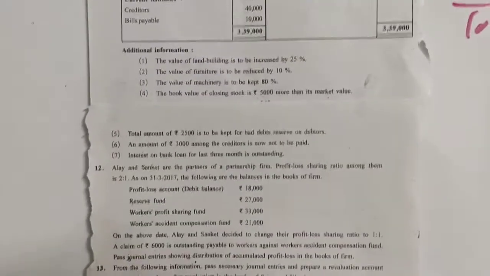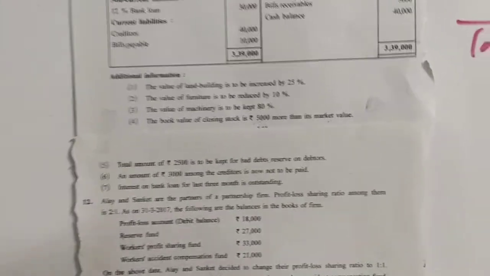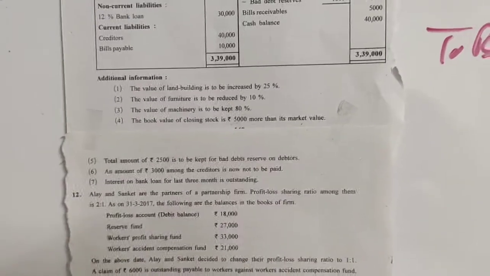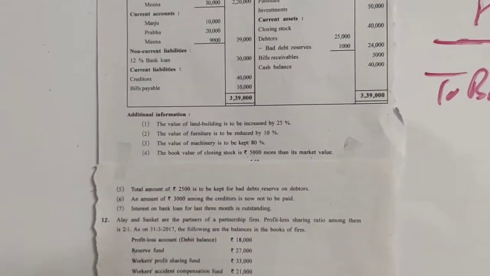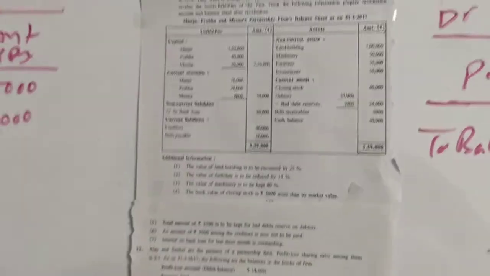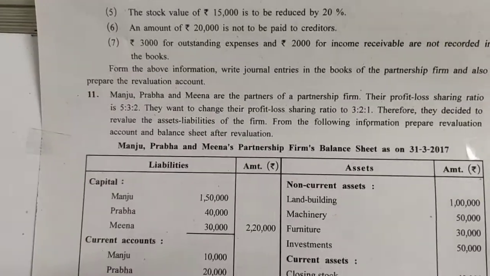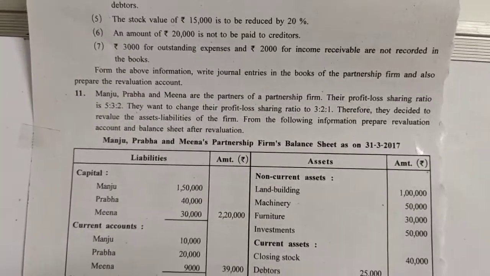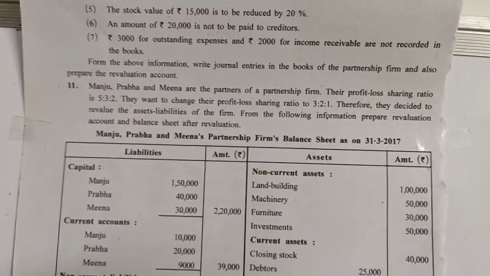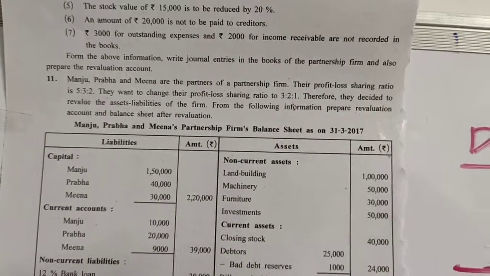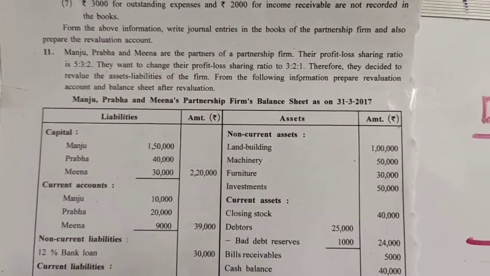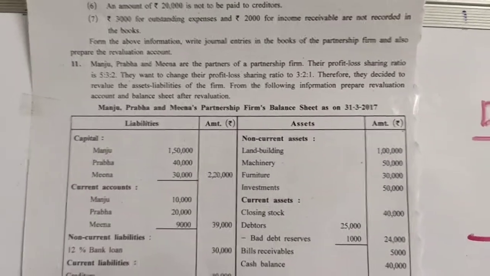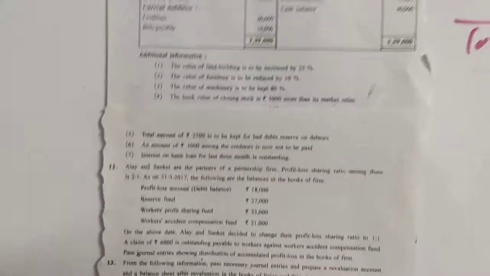few adjustments. So my friends, here we will have to consider the adjustments and make the changes in assets and liabilities accordingly. First of all, what is the situation here? Earlier they were distributing profit and loss in the ratio of 5:3:2. Now they have decided to change it to 3:2:1. That means there is a change in profit and loss sharing ratio, and when there are any such changes in the partnership, revaluation of assets and liabilities is done, which is already given in the adjustments.